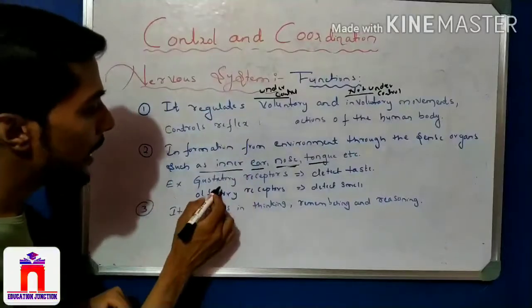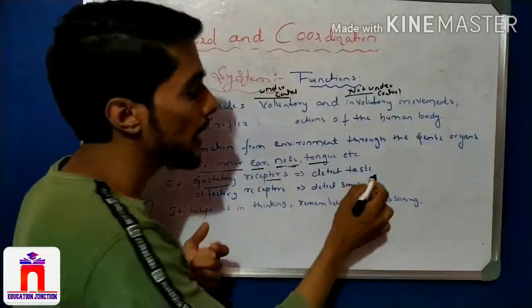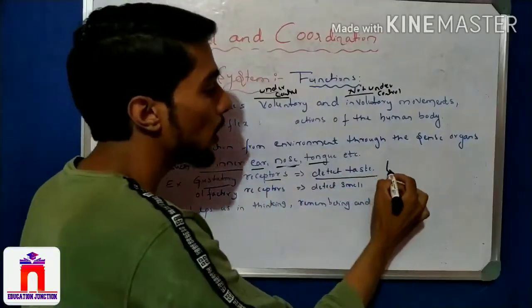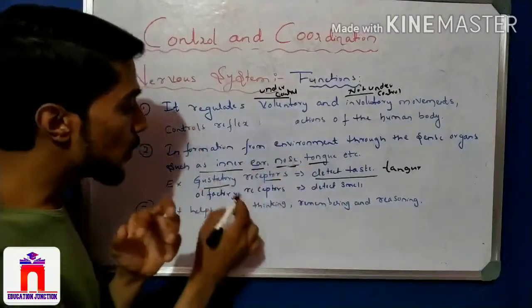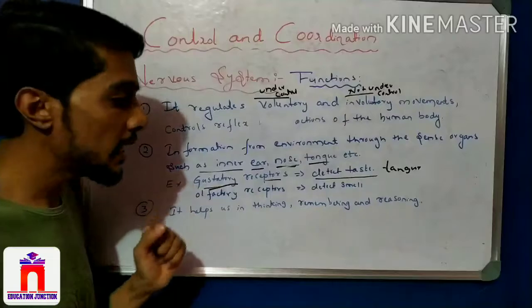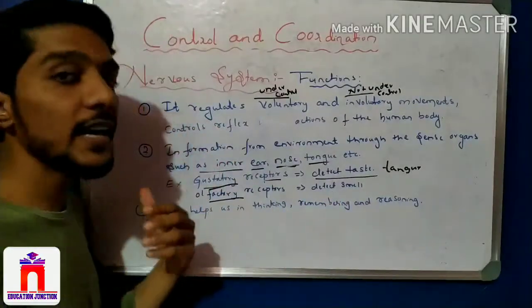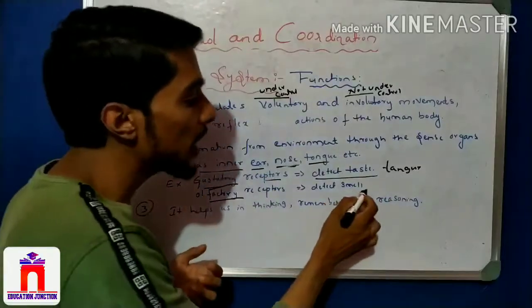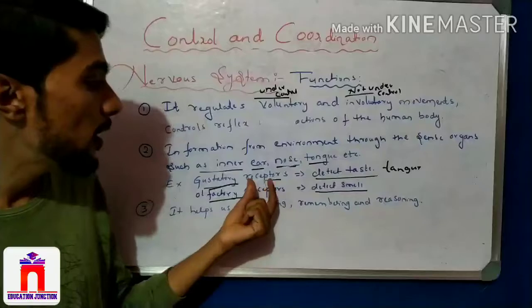For example, we call them gustatory receptors. Our tongue tastes, and that is done by gustatory receptors. So the tongue has gustatory receptors, and our nose has olfactory receptors that detect smell. So some types of receptors are there.